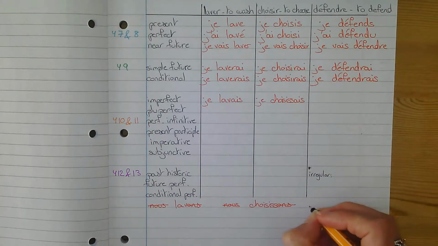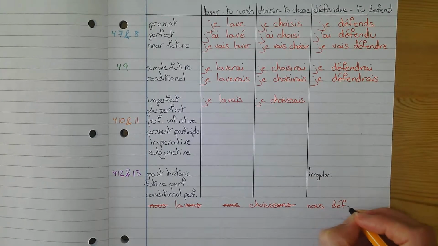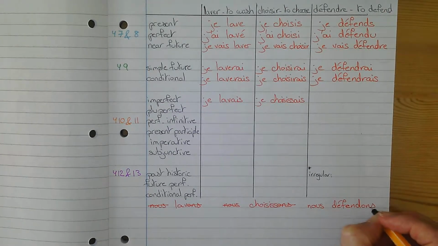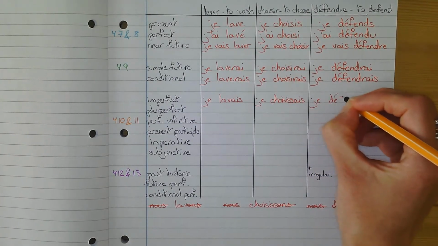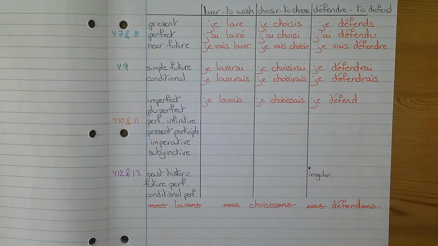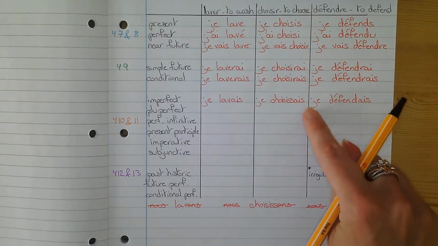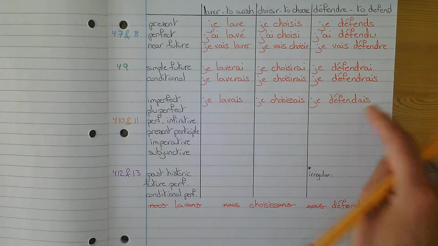Same with the last one. If I take the nous form of the present tense, I cannot spell anymore, sorry. You take off the RE and you put ONS, cross nous, cross ONS. You've got your stem, je défend. That's my stem. My ending is still the same, it's AIS. And that's I used to defend, or I was defending, je défendais.